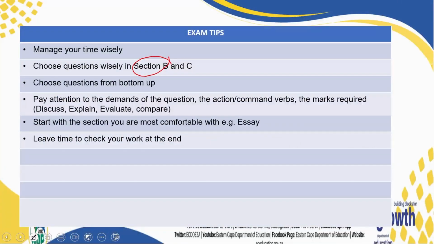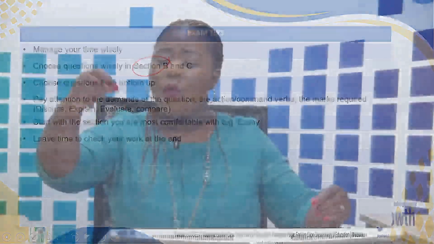In section B, where you are supposed to choose 2 out of the 4 questions given, choose from bottom up. What is your 2.5? What is your 3.5? What is your 4.5? Can you write all of them? What is your 2.4, 3.4, and then 4.4? Which question? Because those are the bigger questions. And the .5s are the most difficult ones for you. So which one can you answer? And then the one that you think you are going to get more marks, please choose those ones. So choose before you start writing. Don't choose top to bottom.